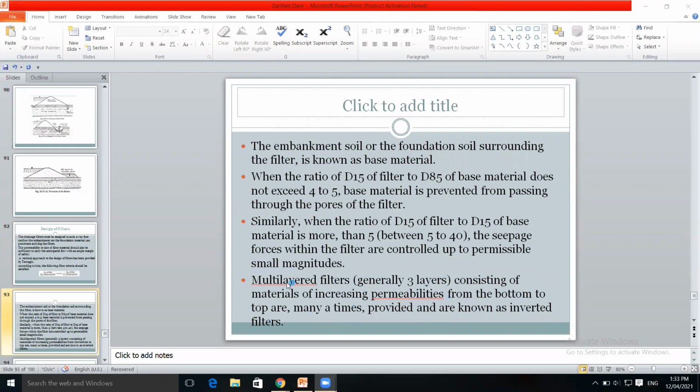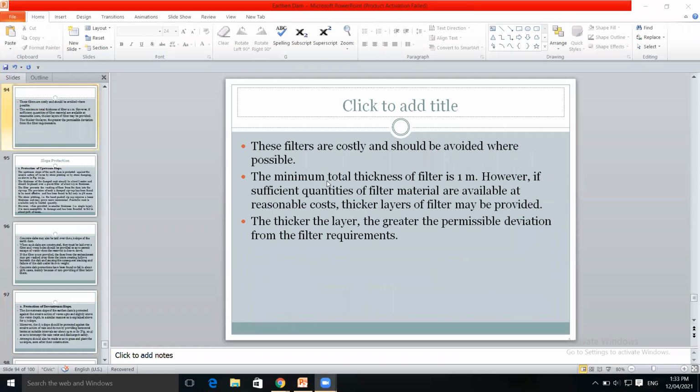Generally 3 layers are placed one above the other. Like I mentioned, inverted filters.